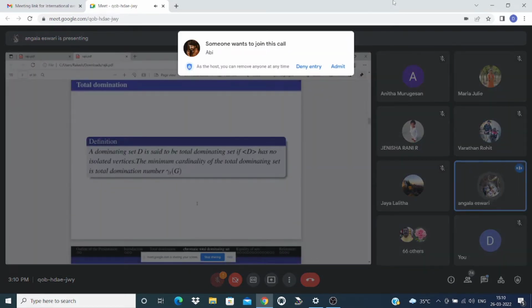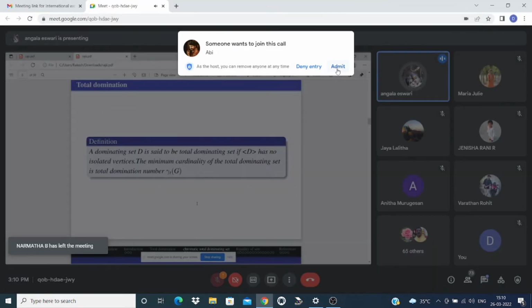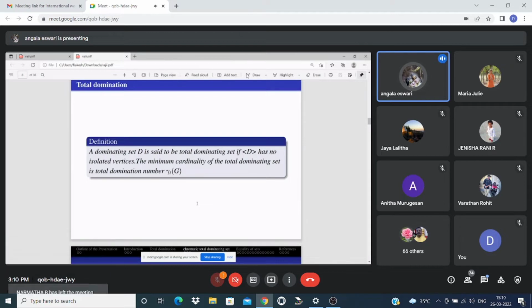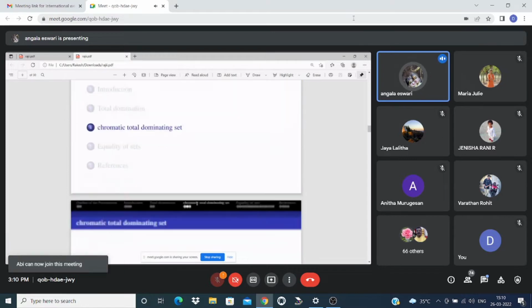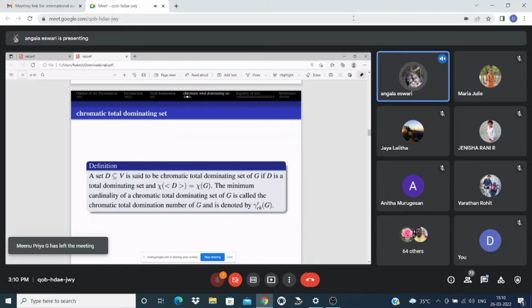Total dominating set. A dominating set D is said to be a total dominating set if induced D has no isolated vertices. The minimum cardinality of a total dominating set is the total domination number, denoted by gamma T of G. And what is a chromatic total dominating set? A set D is said to be a chromatic total dominating set if D is a total dominating set and chi of induced D equals chi of G. The minimum cardinality of a chromatic total dominating set is called the chromatic total domination number, denoted by gamma CHT of G. Now we are going to see the equality between the total dominating set and chromatic total dominating set.